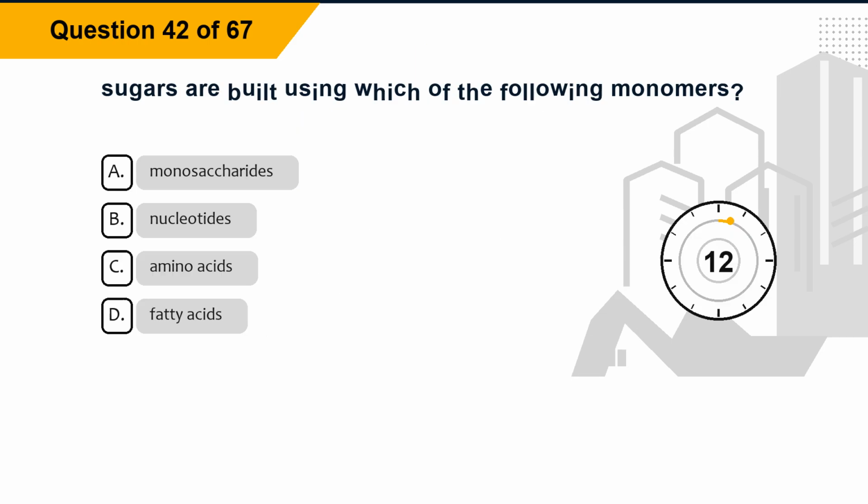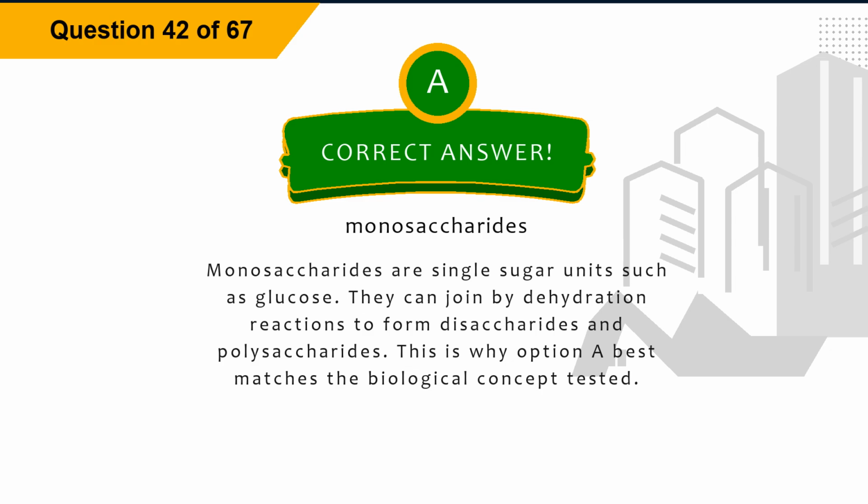Question 42. Sugars are built using which of the following monomers? Option A, monosaccharides. Option B, nucleotides. Option C, amino acids. Option D, fatty acids. The correct answer is option A, monosaccharides.